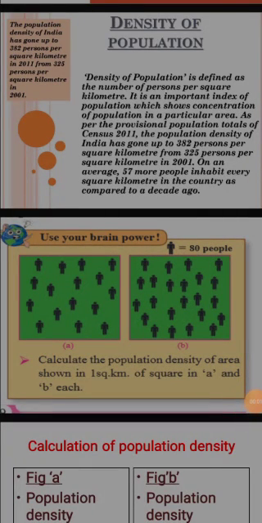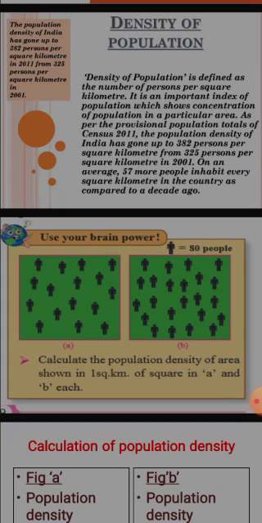Now children will see density of population. Children, density of population is defined as the number of persons per square kilometer. Understood? It is an important index of population which shows the concentration of population in a particular area. As per provisional population totals of census